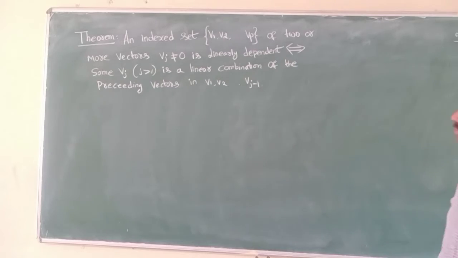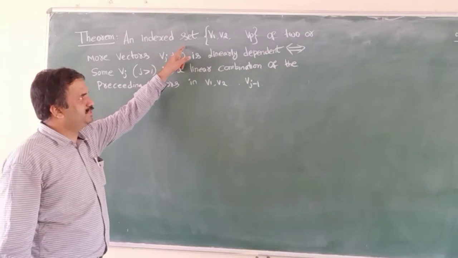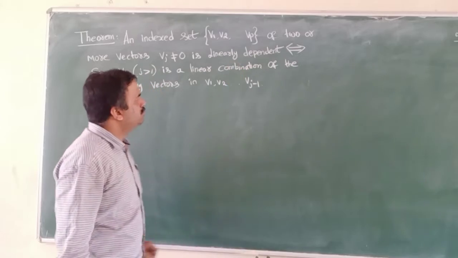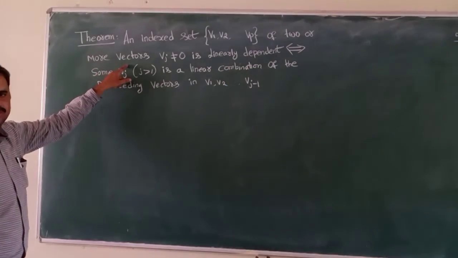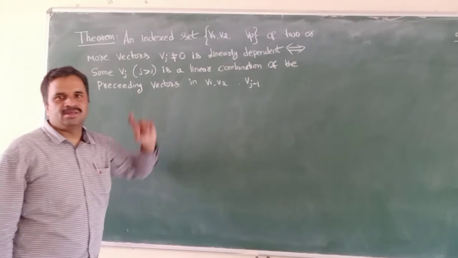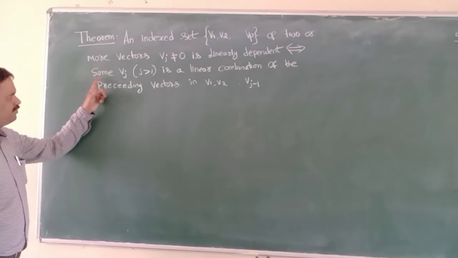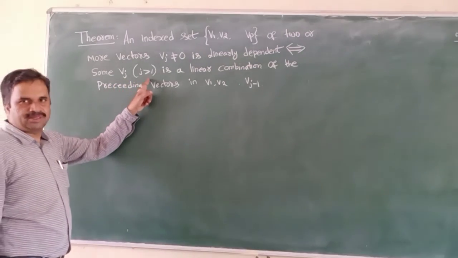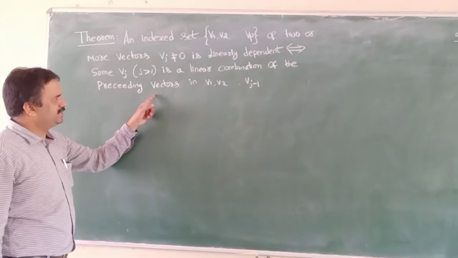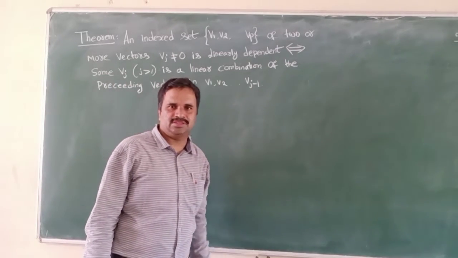The statement is: an indexed set {v1, v2, ..., vp} of two or more vectors, with v1 not equal to 0, is linearly dependent if and only if some vj, with j greater than 1, is a linear combination of the preceding vectors v1, v2, ..., vj minus 1.